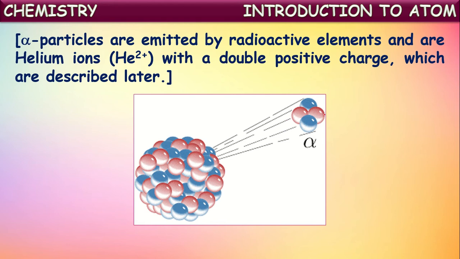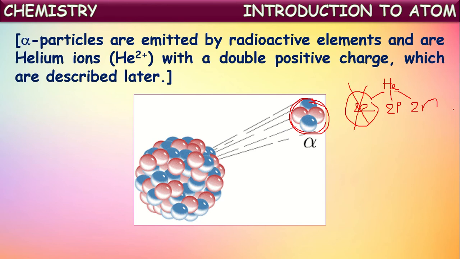While splitting, they produce particles like alpha particles. An alpha particle is nothing but a bunch of two protons and two neutrons. These four particles together are considered as one alpha particle. This can also be considered as a helium ion with a double positive charge. We know a helium atom consists of two electrons, two protons and two neutrons. If the two electrons are removed, the helium nucleus remains with two protons and two neutrons.